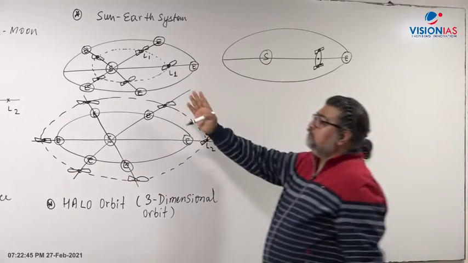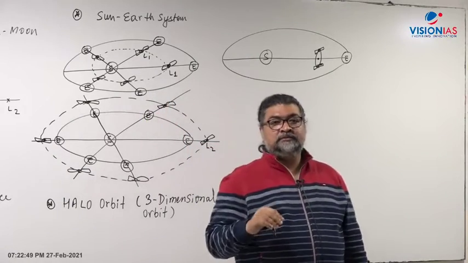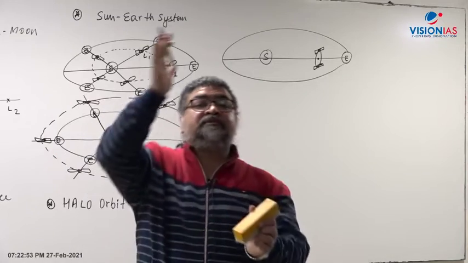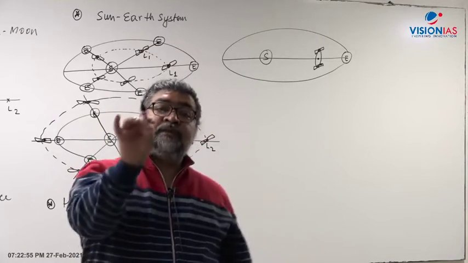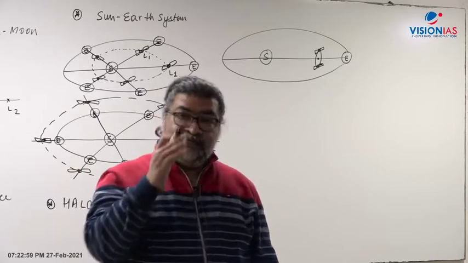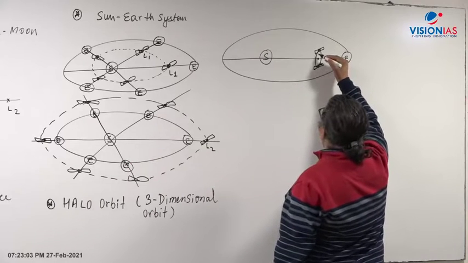Here I have explained with respect to a point. Why have I explained with a point? To make you understand, to make you imagine how the points move with respect to Earth. That's why I have used the point. But actually it is not a point. It is basically a three-dimensional space.